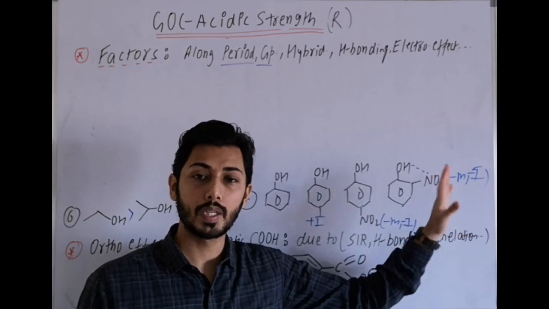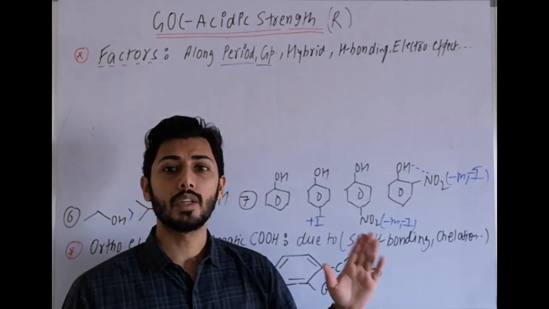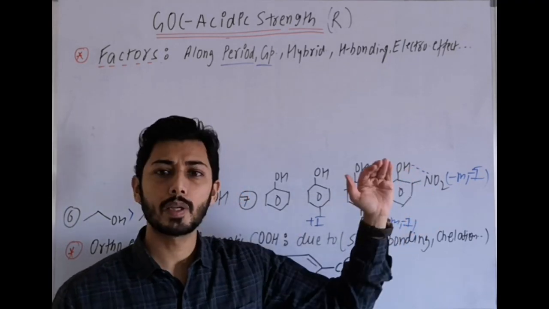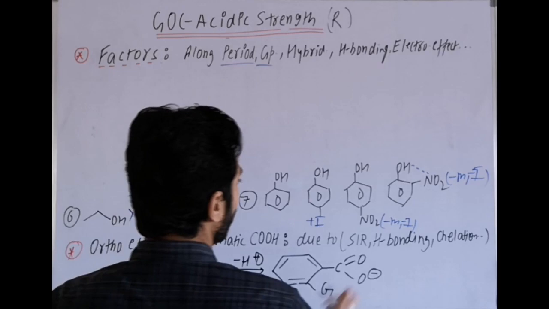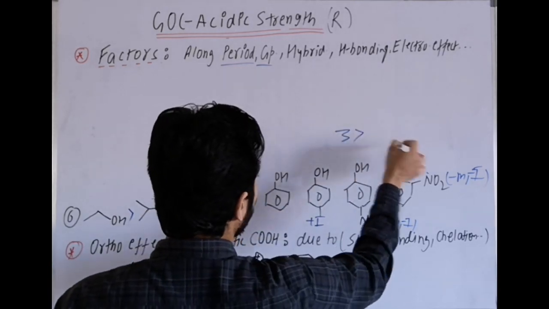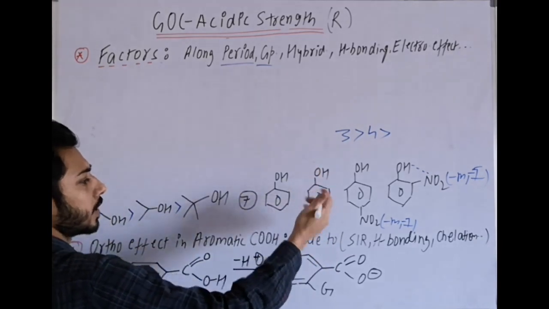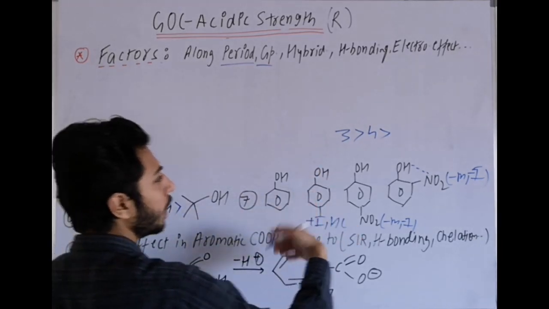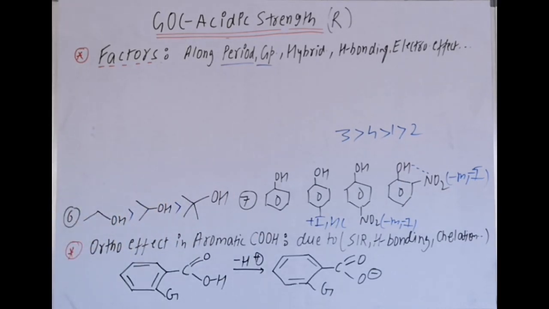Minus M is also there, minus I is also closer as compared to para. But due to intra-H bonding here, the H becomes slightly less acidic as compared to para. So para will be maximum, third, then comes fourth, then between these two, here there are electron releasing effects, plus I and hyperconjugation, in the other there is no electron releasing effect, so first is better as compared to second.